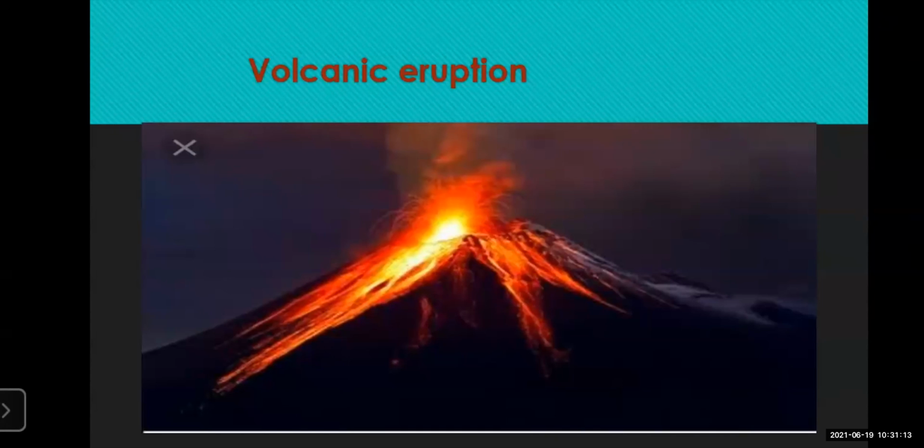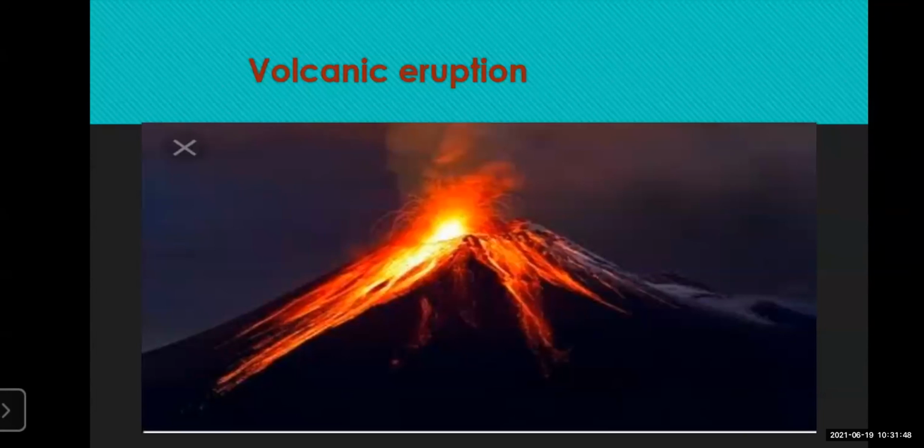Sometimes the eruption occurs at one or two places, side by side, another mouth would have opened, and you can see multiple places from where the eruption is occurring and the lava is coming out. So that is called the fissure volcano. So volcanoes occur in two types, that is central vent volcano and fissure volcano, which comes out through different mouths.